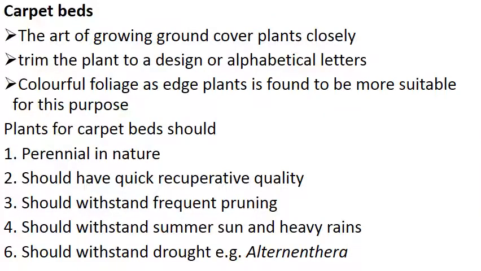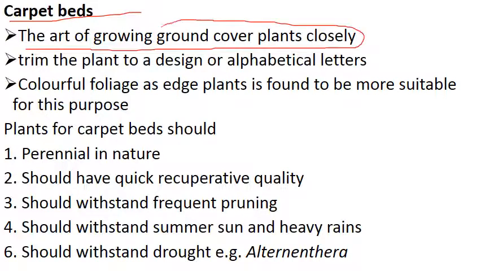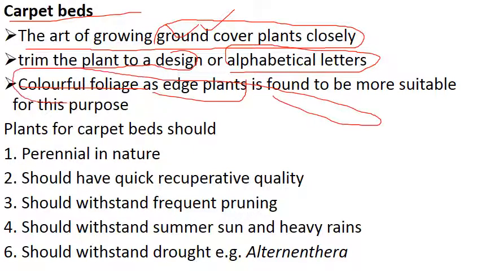Carpet bed is very common, you can see this in every garden. It is the art of growing ground cover plants closely. We grow ground cover plants, means those plants meant for covering the ground, and trim the plants to a design or alphabetical letters for beautification. Colorful foliage edge plants are found to be more suitable for this purpose. I already told the difference between hedge and edge. You can use these plants for carpet beds.